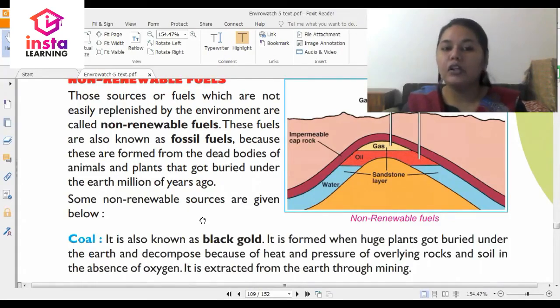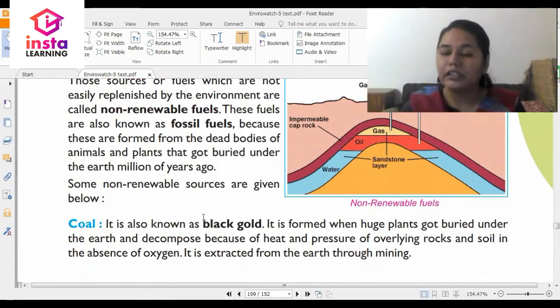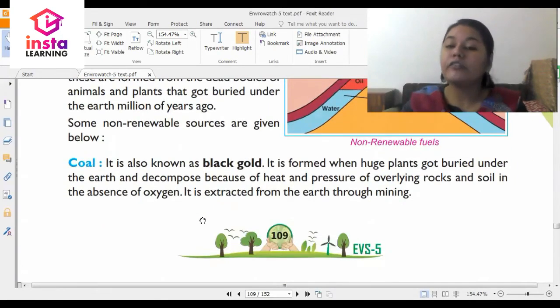So those types of fuel which are not replenished by the environment are quite commonly found in the environment. So the first non-renewable fuel that we're talking about is coal. These are the sources through which the fuel is made.